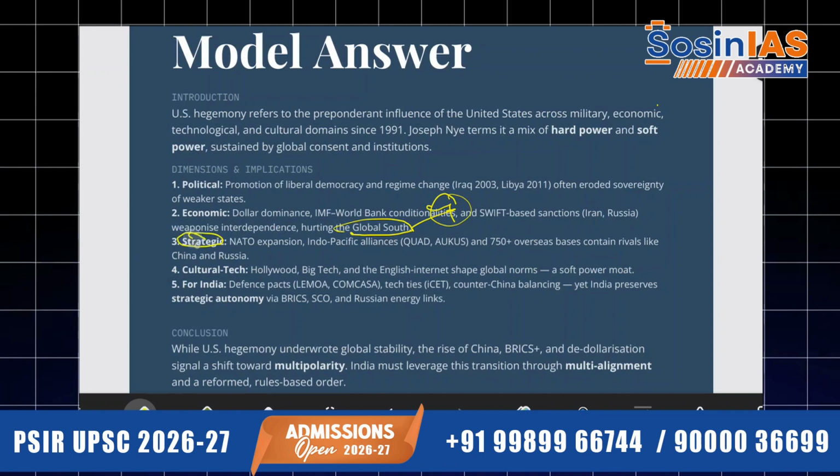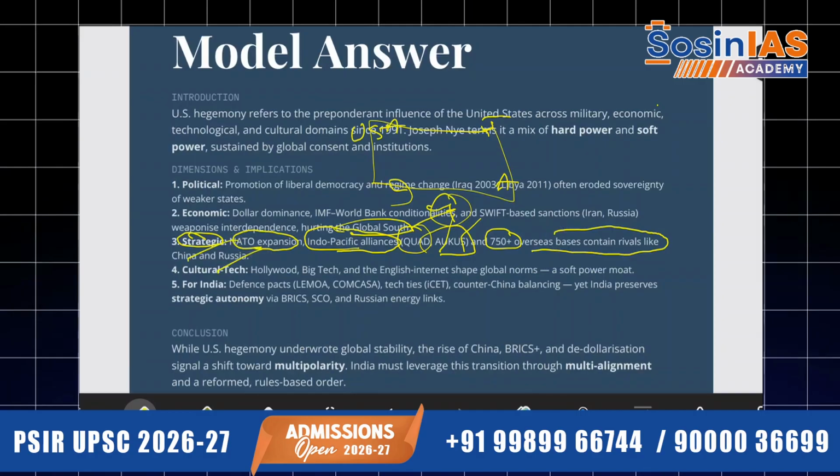Then if you talk about strategic: NATO has been expanded to such an extent that it is coming very close to Russia, which Russia is not going to like. Indo-Pacific alliances that they have built in order to make sure that their hegemony remains sustained throughout the world. So we have the Quad with the USA, Japan, Australia and India, and AUKUS is also there: Australia, United Kingdom, USA. And 750 plus overseas bases. Oh my God, containing rivals like China and Russia.